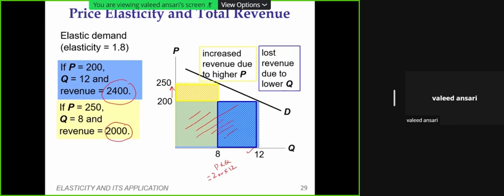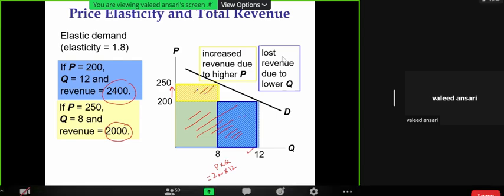What is the loss in revenue? The loss in revenue is this area, and the increase in revenue is this area. You can see here that this is smaller than this.